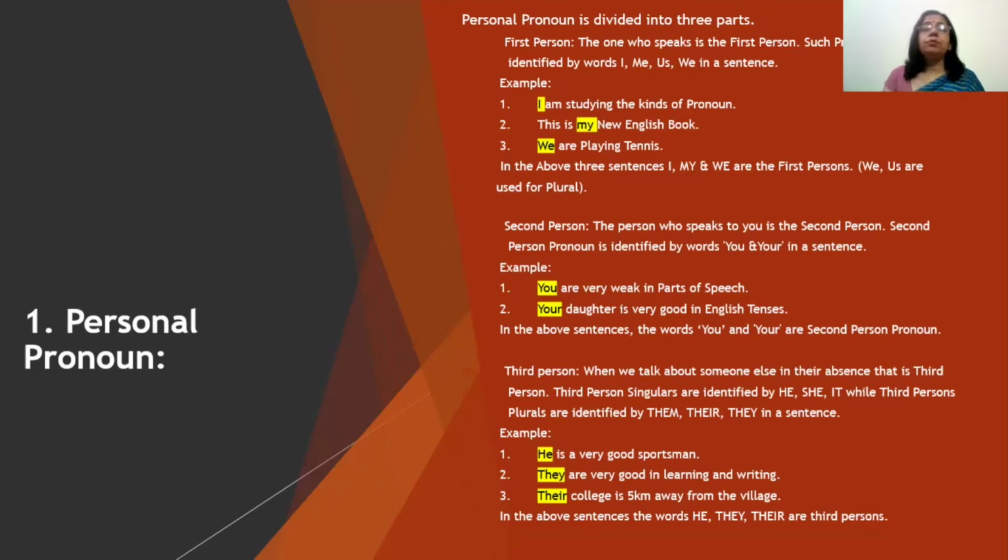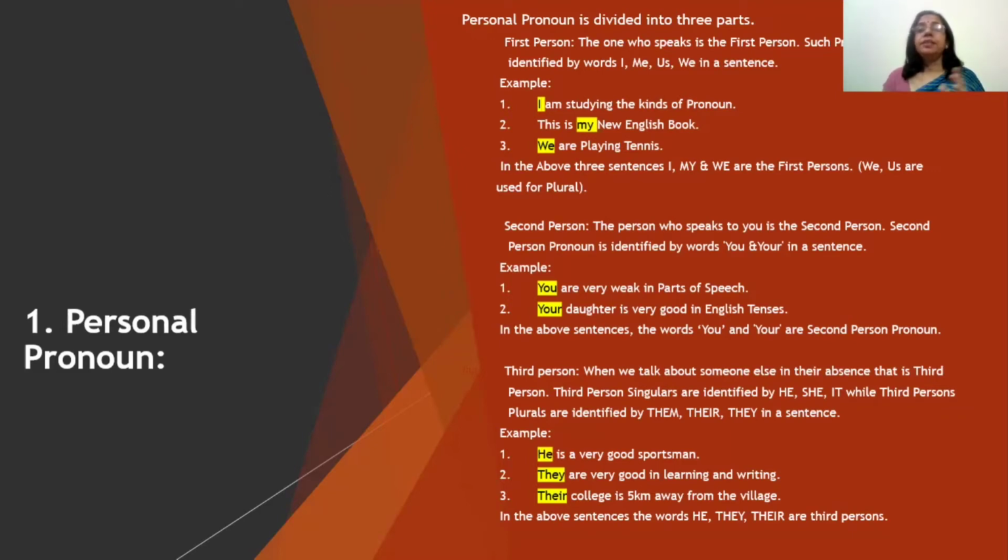Now personal pronoun is divided into 3 parts. The first one is first person. The one who speaks is the first person. Suppose if I am speaking, I will be the first person. Such pronoun is identified by the words I, me, us, or we in a sentence. For example, I am studying the kinds of pronoun. Now in this sentence, I is the personal pronoun, and that too in the first person.